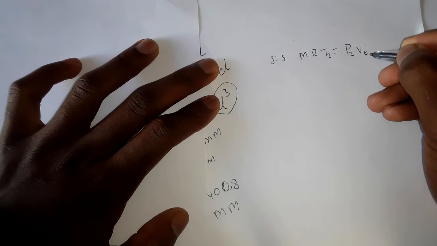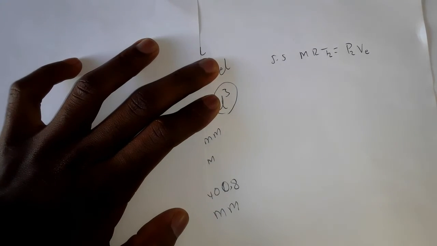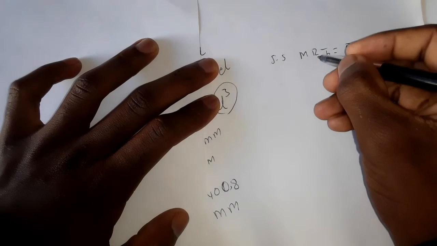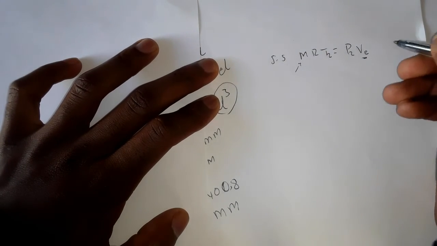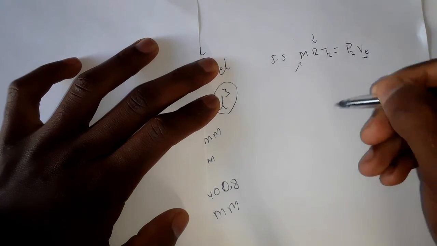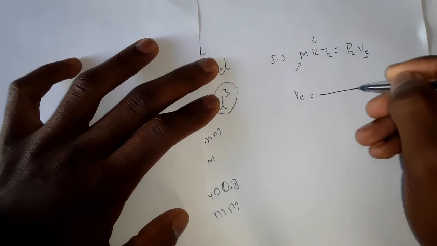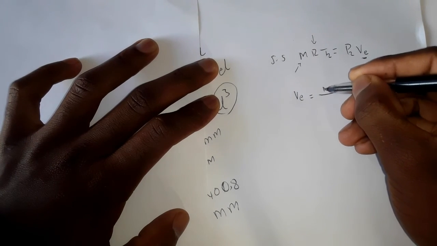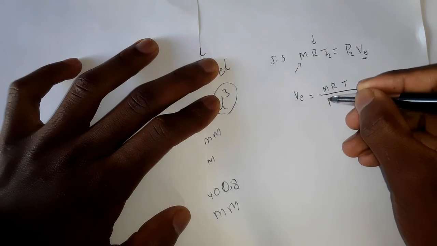We're looking for the volume of air taken in, that is the effective volume. We're going to use the effective mass so that we get the effective volume. Gas constant we have. We make this the subject of the formula. This will be mRT divided by P.